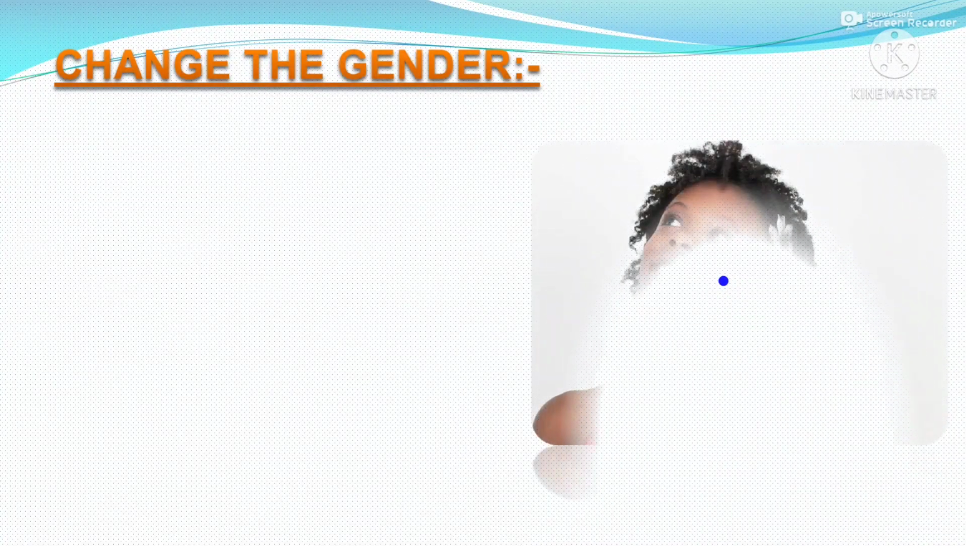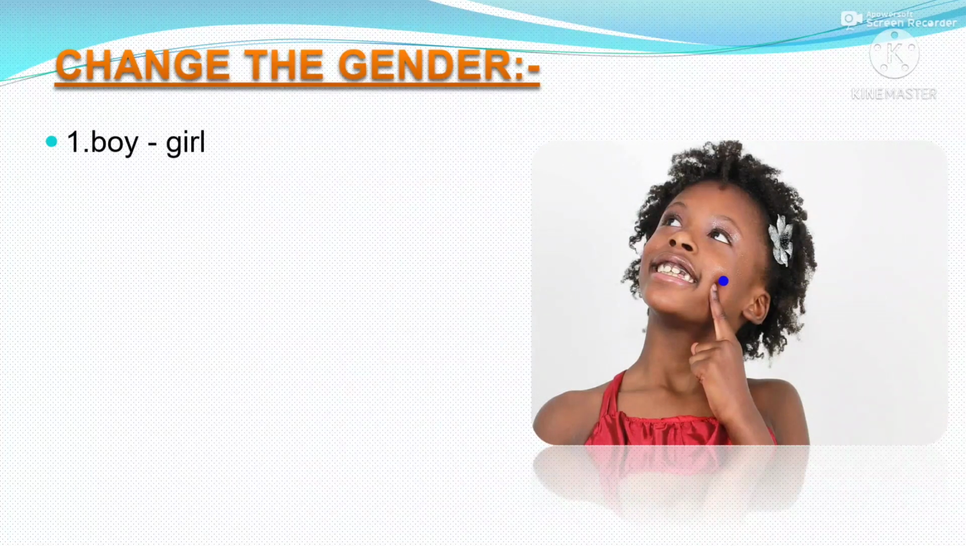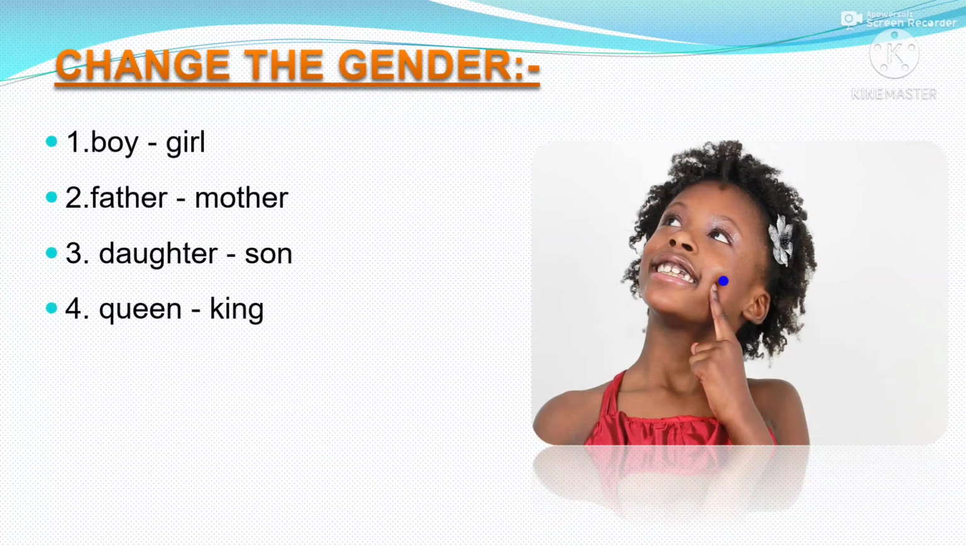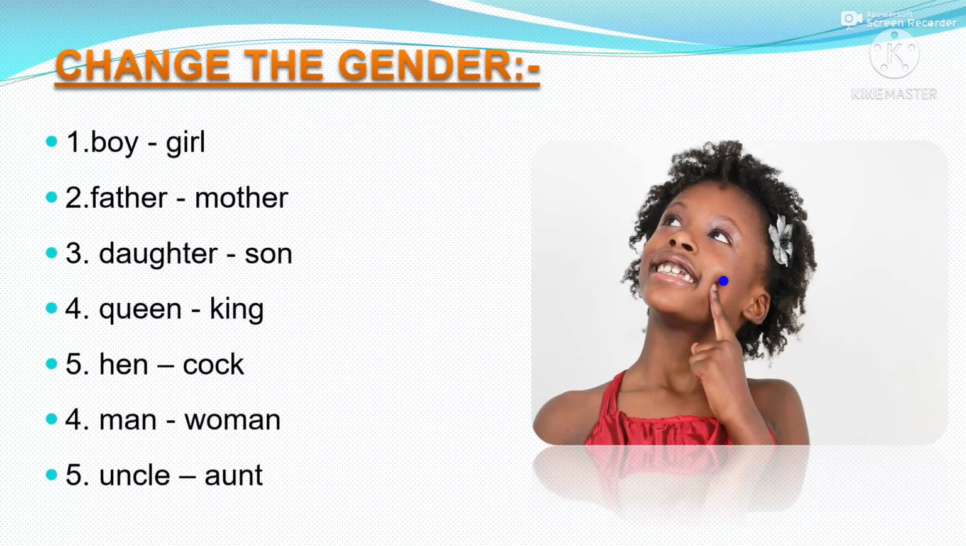Next, change the gender. So boy, if we will change the gender of boy, then it will be girl. Father, mother, daughter, son, queen, king, hen, cock, man, woman, uncle, aunt.